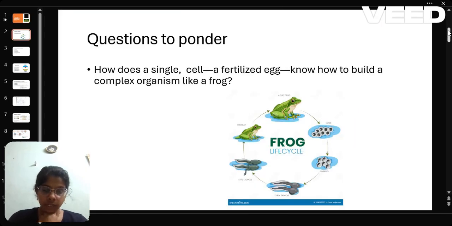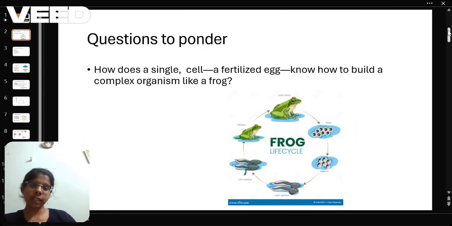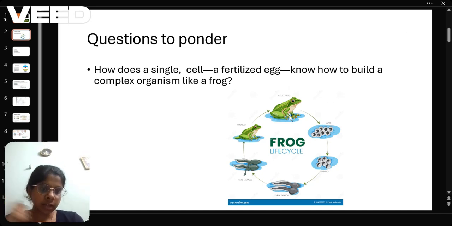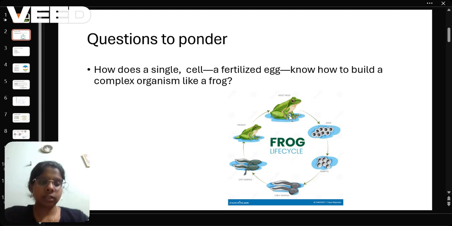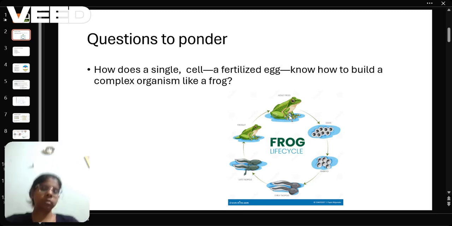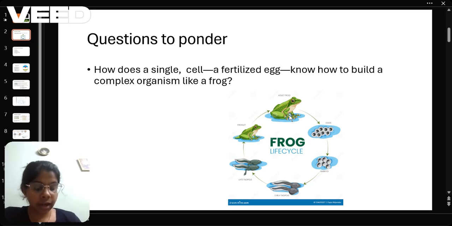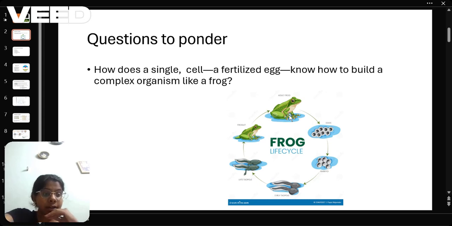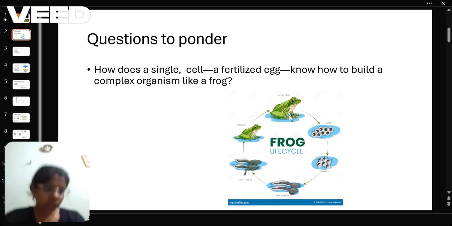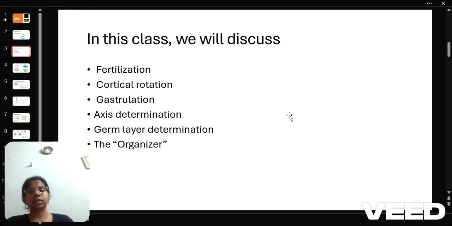So, what are the questions we can ponder? How does a single cell, a fertilized egg, know how to build a complex organism like a frog? If you look at the life cycle of the frog itself, it is very amazing. It first forms an egg, then at a macro level it turns into a tadpole, and the tadpole turns into a frog. But before that even starts, after the egg and the fertilization, where does the dorsal and ventral axis of the frog form, where is the back of the frog formed, where are the legs formed? These are very interesting questions that developmental biologists have pondered over the years.